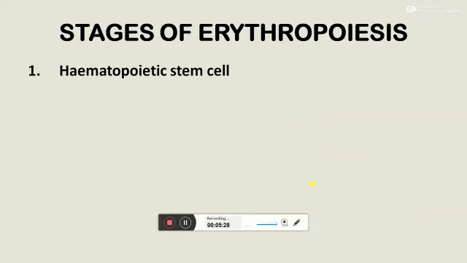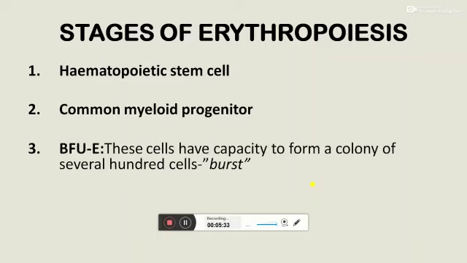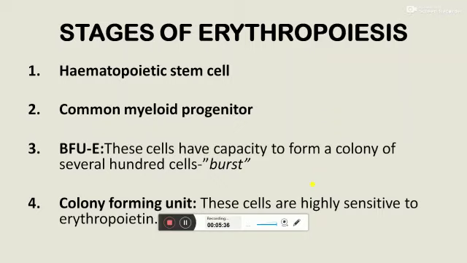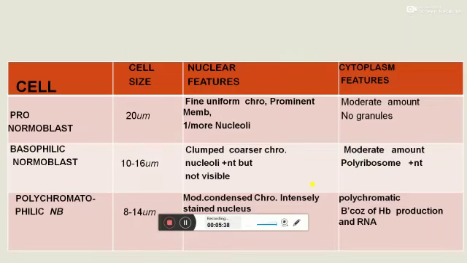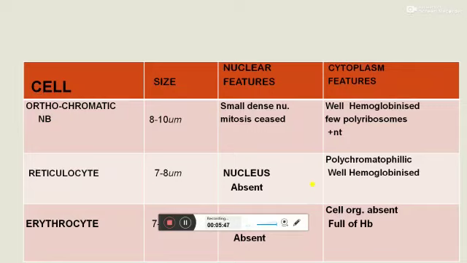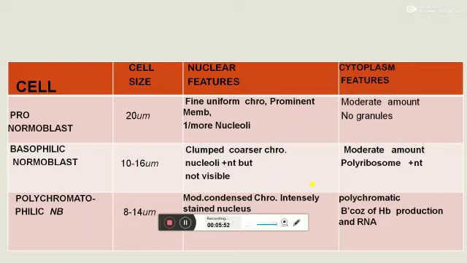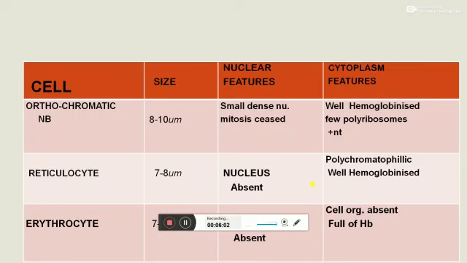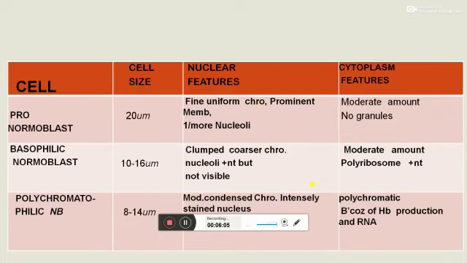Coming to the stages of erythropoiesis, the first stage is the hematopoietic stem cell, then common myeloid progenitor cells, BFU and colony forming units. So there is a tabulated form of the morphology of the various normoblasts: first is pronormoblast, basophilic normoblast, polychromatophilic normoblast, orthochromatic normoblast, reticulocytes and RBC. In this, the cell size is reduced from 20 micrometers to 7 to 8 micrometers in the normal RBC.